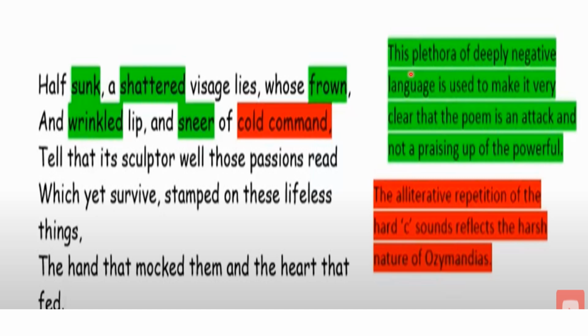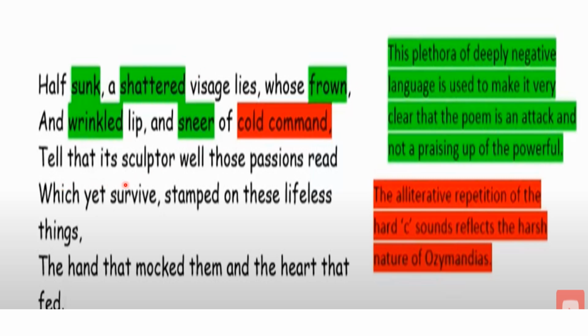This plethora of deeply negative language is used to make it very clear that the poem is an attack and not a praising of the powerful king. Actually, poets were supposed to praise and appease the kings, but here Shelley expresses his contempt, and he is very displeased with the king's nature. So these are the words which tell the attitude of the poet.